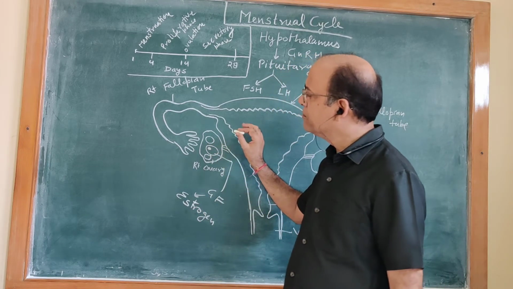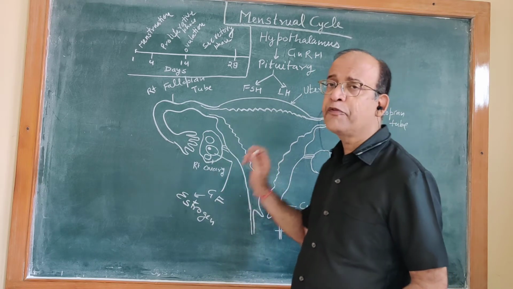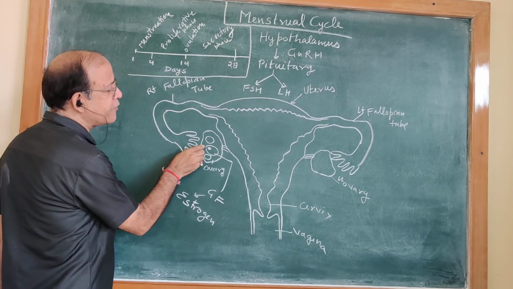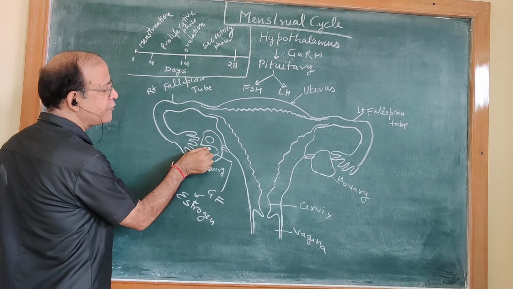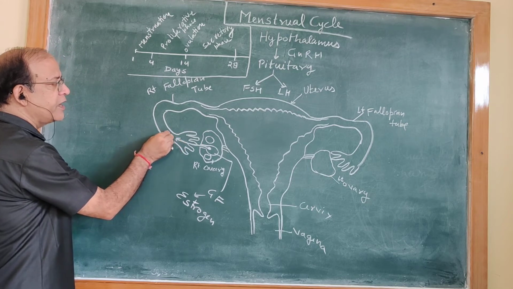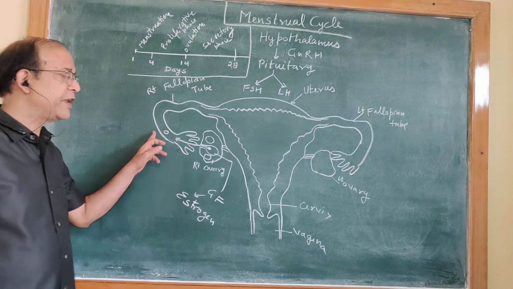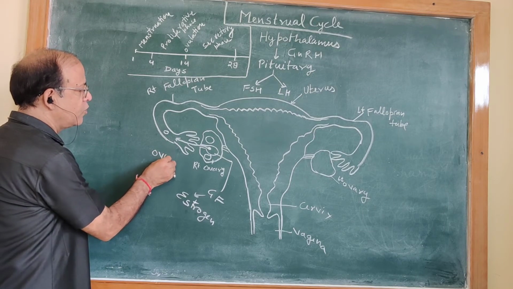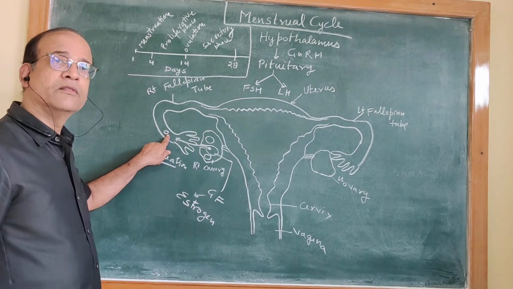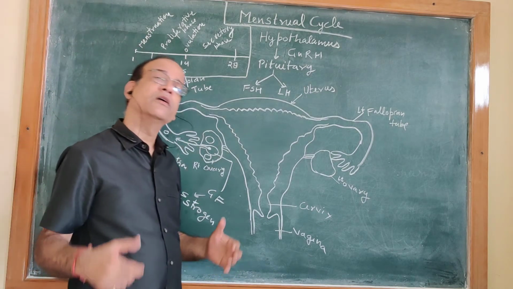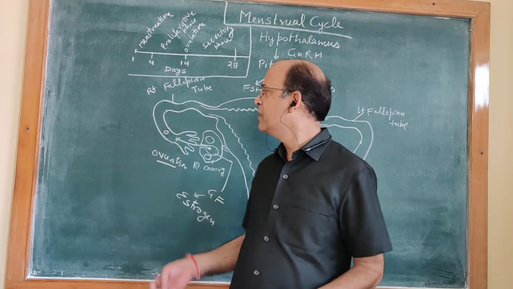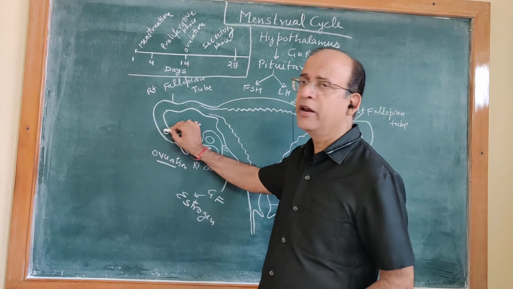This Graafian follicle begins to grow. After its proper growth, when the gamete is formed here, the Graafian follicle bursts. The ovum is released from the ovary and reaches the fallopian tube. This process is called ovulation. Here this ovum, or female gamete, survives for 24 hours, 48 hours. After that period, it will die.